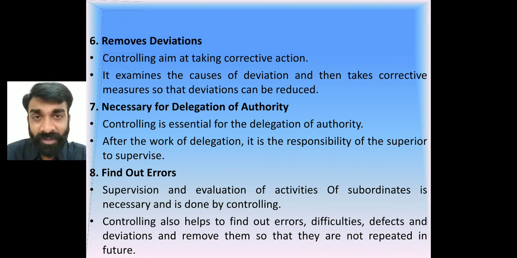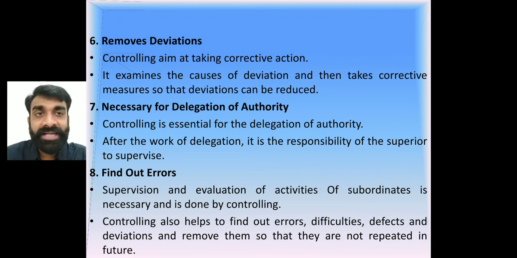By evaluating the performance, we find out what the deviations are, what the defects are, what the difficulties are that are being faced by the employees, by the workers. So what is the main aim of controlling? The main aim of controlling is to remove the deviation, to remove those particular difficulties, or to guide the employees so that the achievement of objectives becomes very easy.